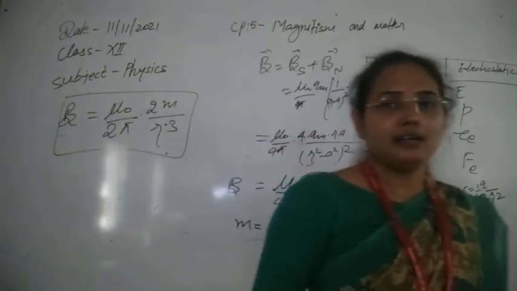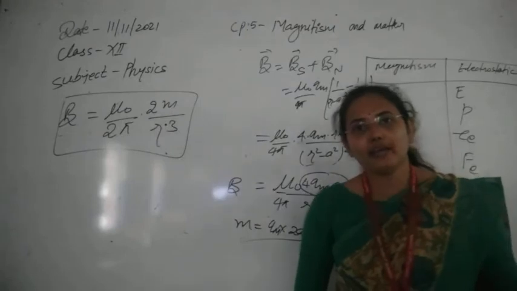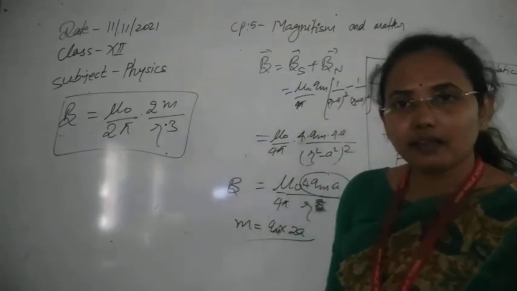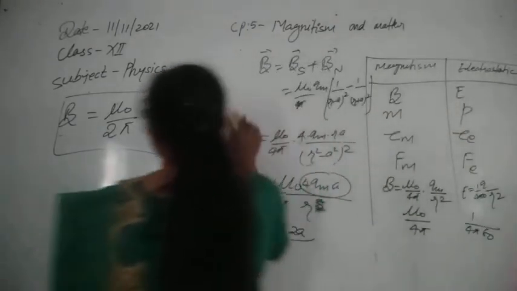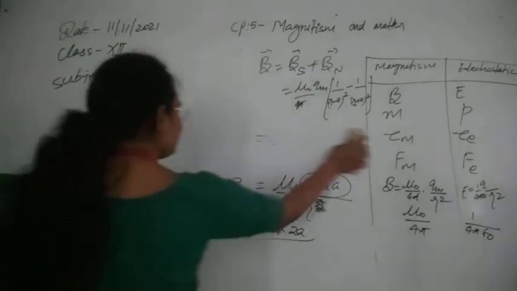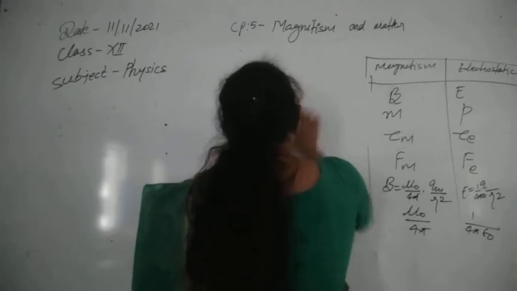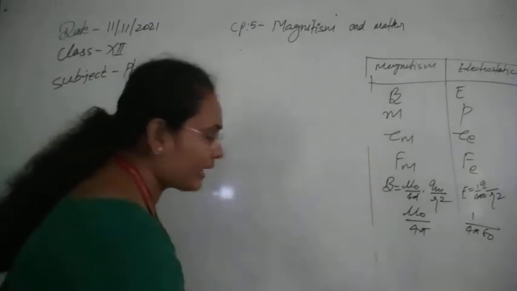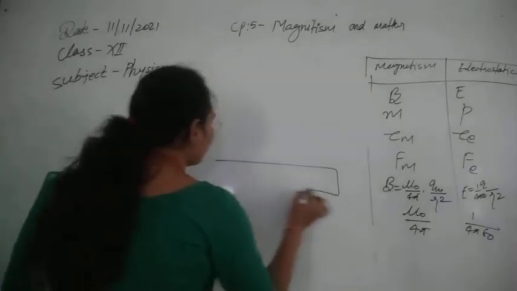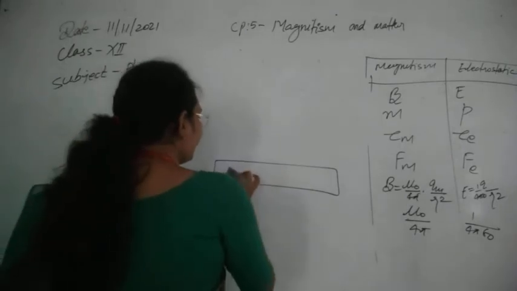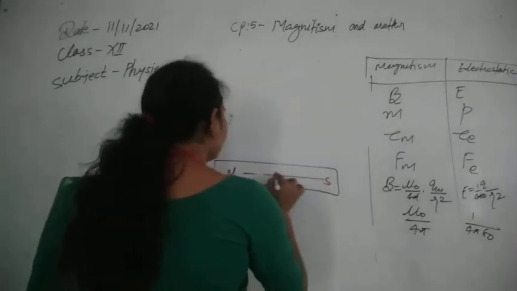Similarly, you can now calculate the magnetic field at the equatorial point due to any bar magnet. Suppose this is your bar magnet and the equatorial point is what? This is the center point.